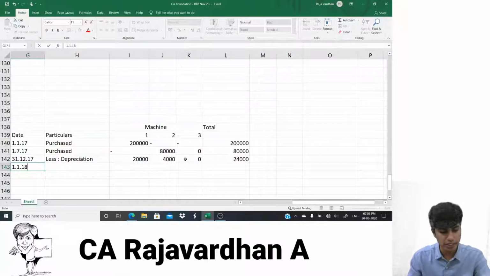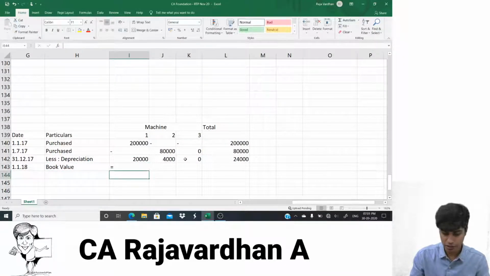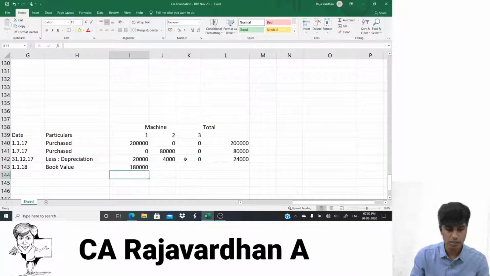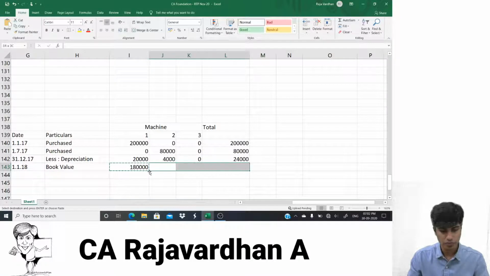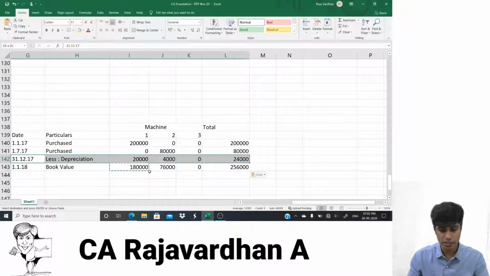So when the total depreciation is 24,000, if I go on deducting so much, I'll arrive at 1st of January 2018. On 1st of January 2018, what will be my book value? The book value will be this. Okay, fine. First, let me make these zeros, so it will be easier. I can apply the formula. So it will be equal to this plus this minus this. So depreciation is to be subtracted from 1,80,000 here, and if I apply the same, it will come out to how much? 2,56,000. So this is the value as on this date.